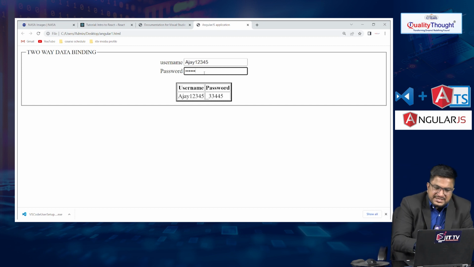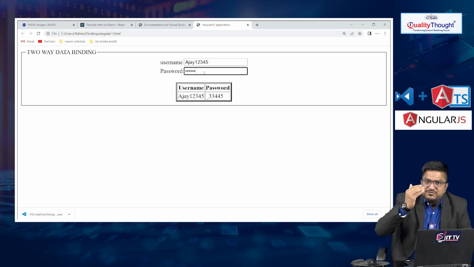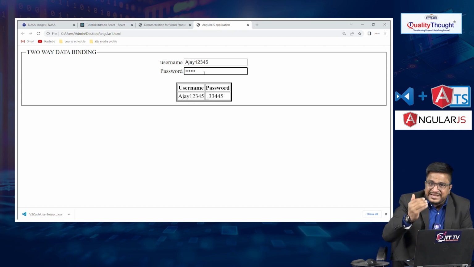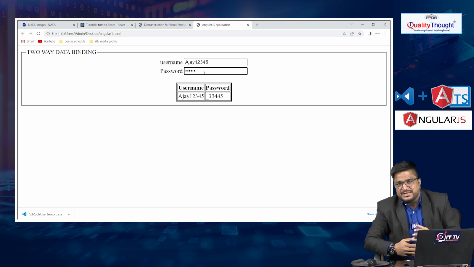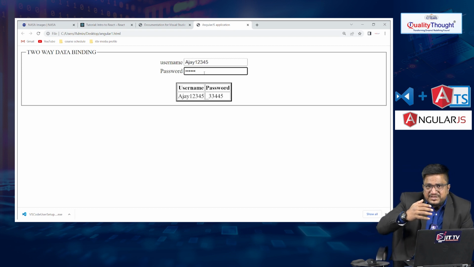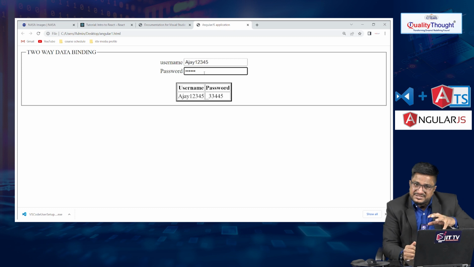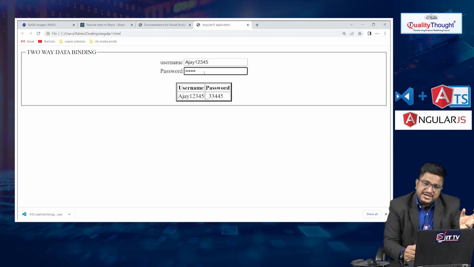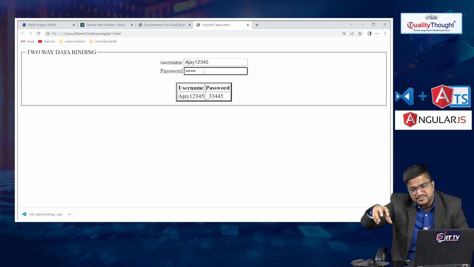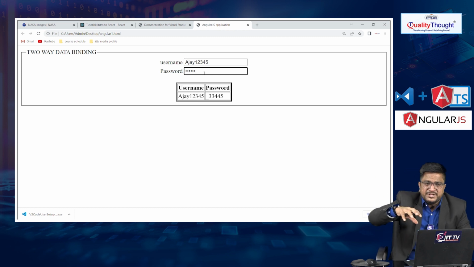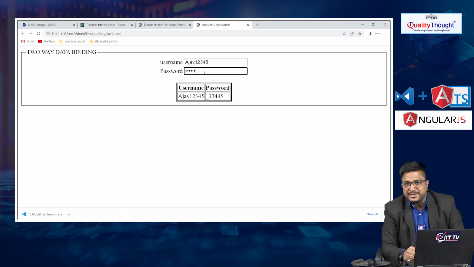As I told you, this is one of the powerful features of AngularJS. Based on the application requirement, we can send the data as needed. In our single page application we can send the application data from component to view, as well as from view to component. That is nothing but two-way data binding.